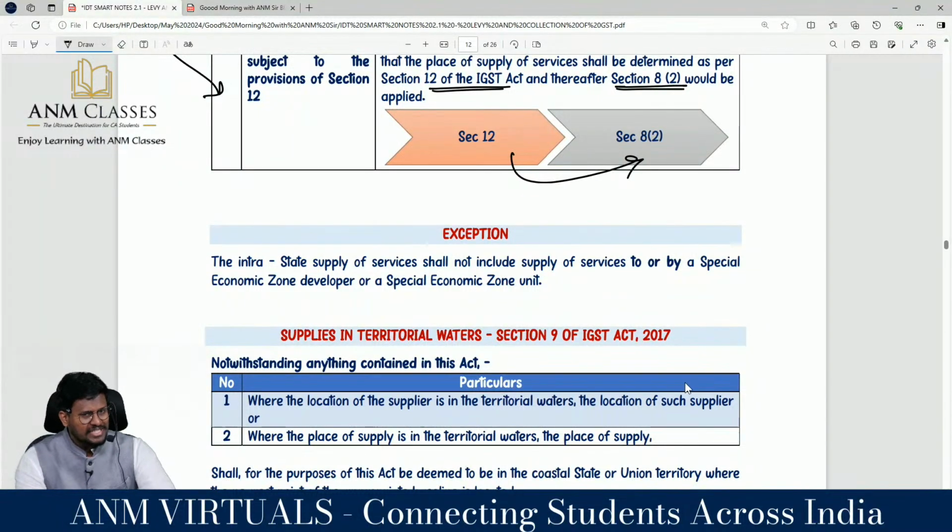We were having an exception to 8 subsection 1. Straight away we are having an exception to 8 subsection 2.